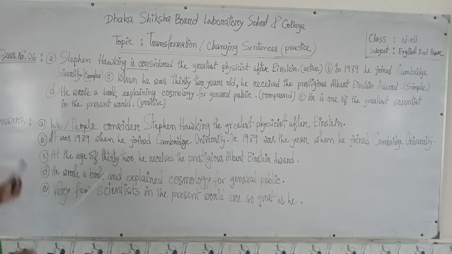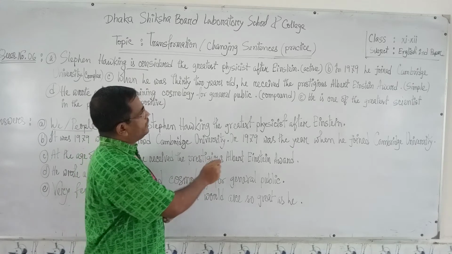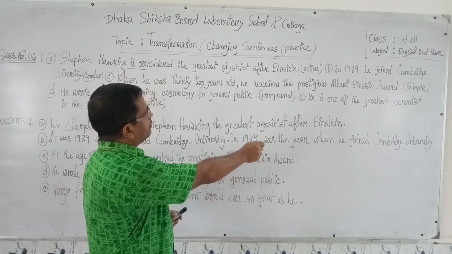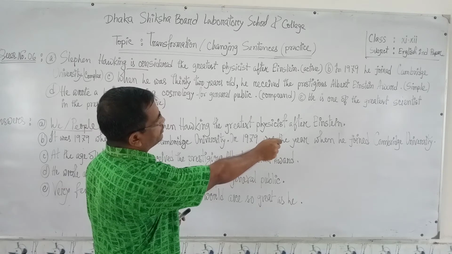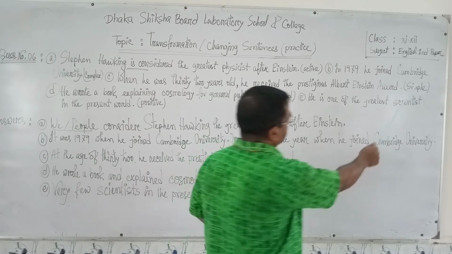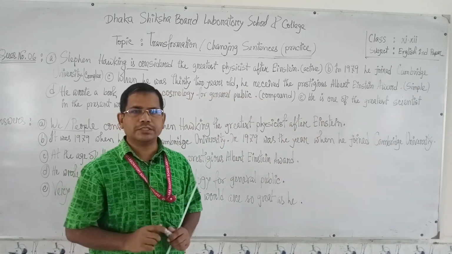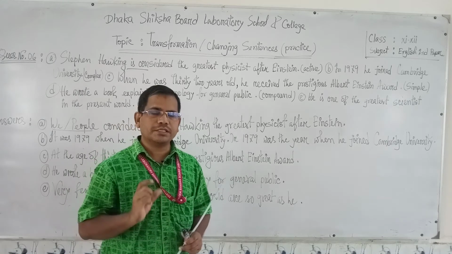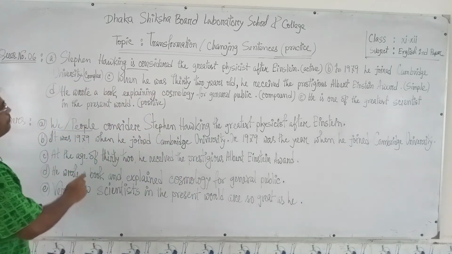Next question. When he was 30 years old, he received the prestigious Albert Einstein award. You have to change it into simple sentence. Now look.